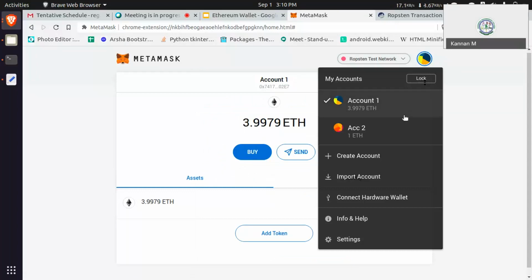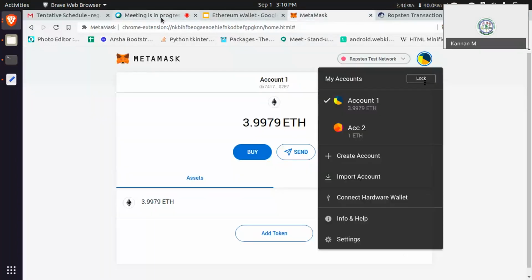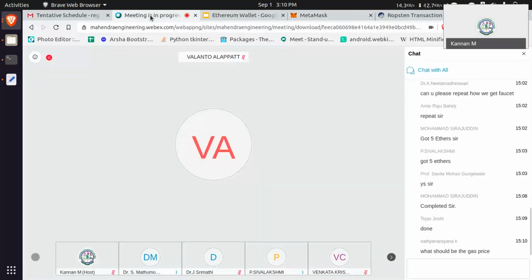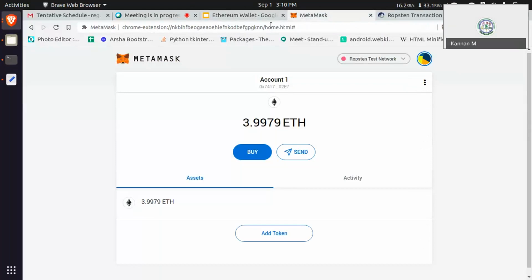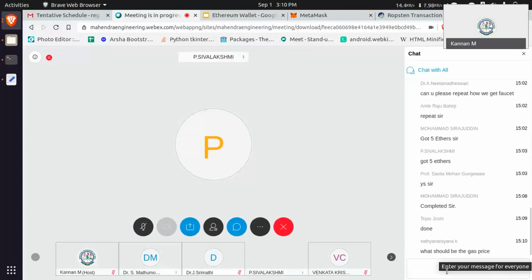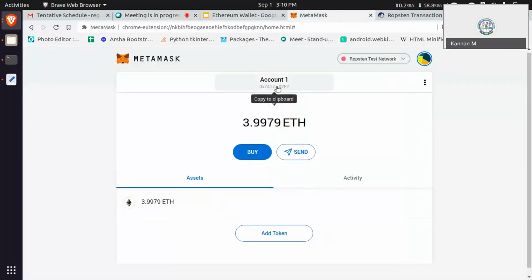Can you share your Ethereum address in chat? That is under account one. It's showing no. That is the address. No, no, no, private key is not needed. Just the address only. You need to click that account one, click copy and then send.